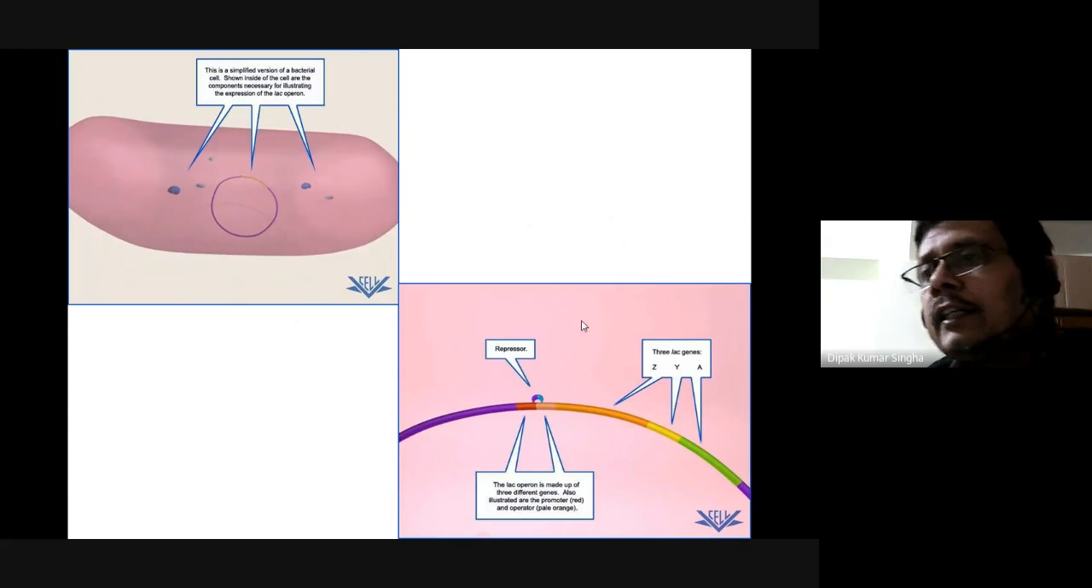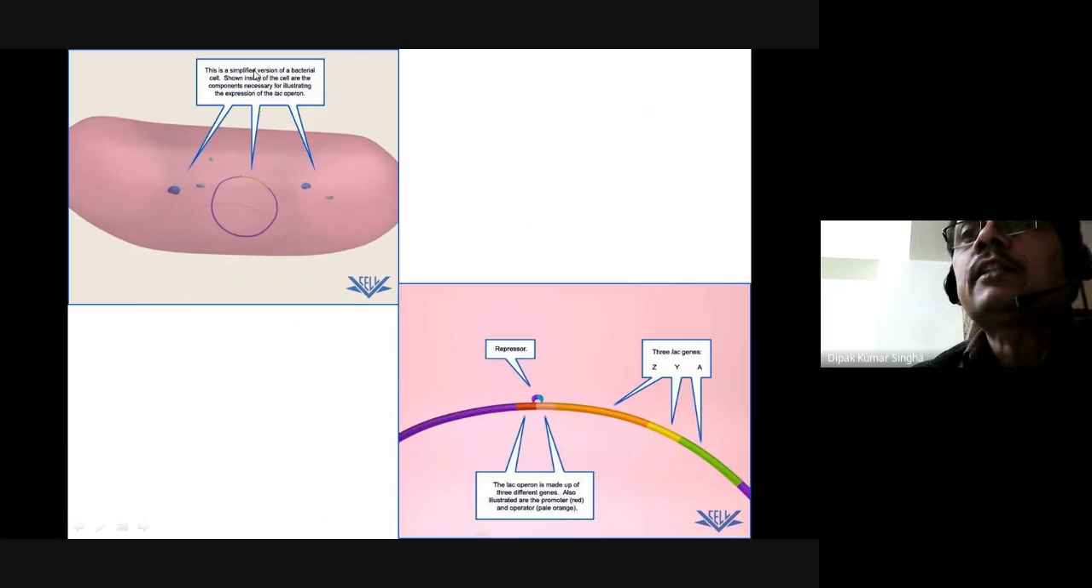So here you see the three lac genes Z, Y, A, and this is the repressor molecule, and this is the operator of the lac operon. It is made up of the three genes, also illustrated with the promoter in red and the operator in pale yellow. This is the promoter and this is the operator. Here is a simplified version of the bacterial cell wall, and inside the cell are the components necessary for the expression of the operon system.